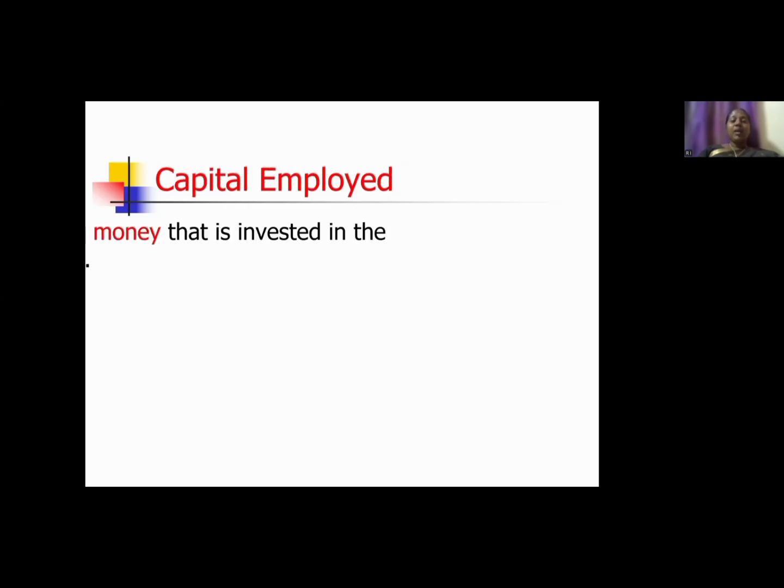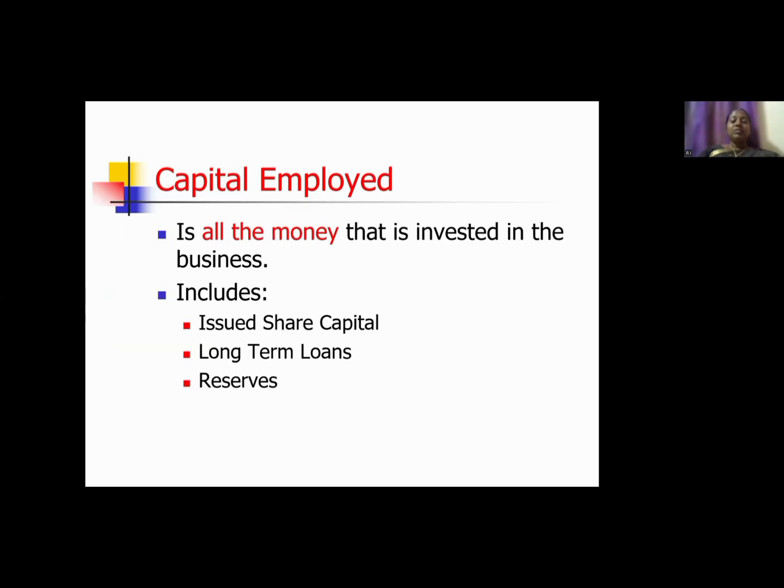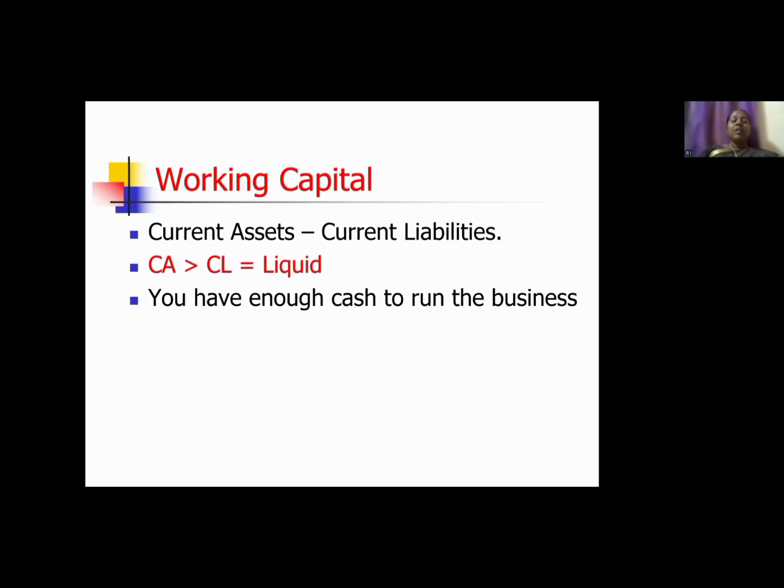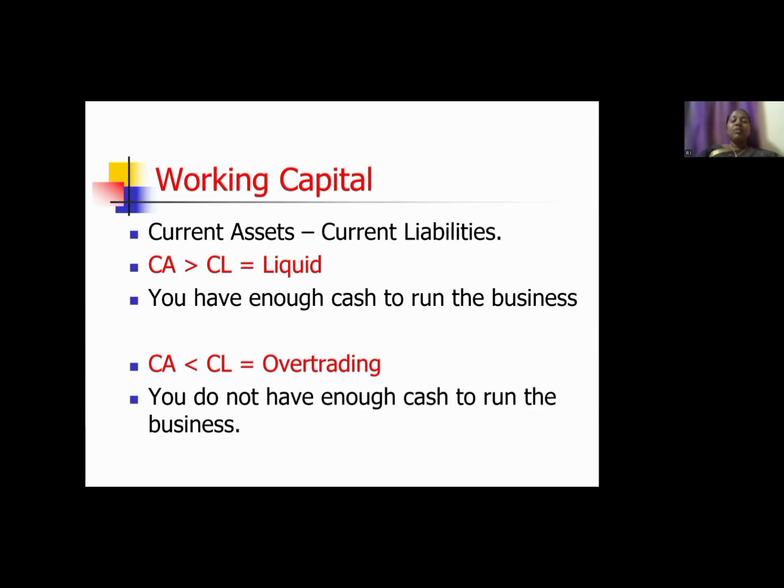What is meant by capital employed? Capital employed is all the money that is invested in the business. It includes issued share capital, long-term loans, and reserves. What is working capital? Current assets minus current liabilities. If current assets are greater than current liabilities, it is called liquid. If we have enough cash to run the business, it is called liquid. If current assets are less than current liabilities, it means overtrading. If you don't have enough cash to run the business, it is called overtrading.